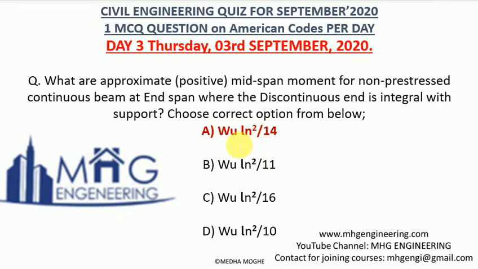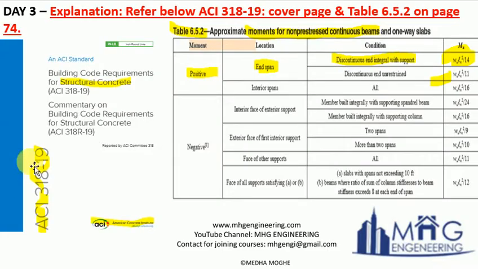Many answer options were given, and the correct answer is Wu ln square by 14. ln is the effective span, W is the UDL, so it is wL square by 14 in a way. This is the correct answer, and as reference I have attached over here ACI 318-2019, that is the concrete code of America, and this is the cover page. On the side I have pasted Table 6.5.2, which is there on page 74, and this is about approximate moments for non-prestressed continuous beams.